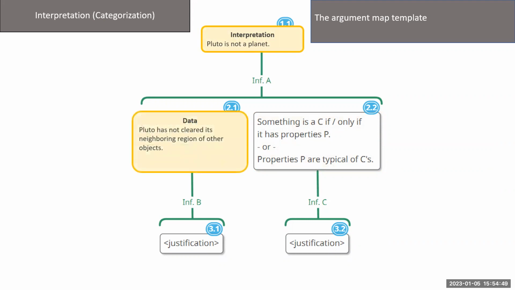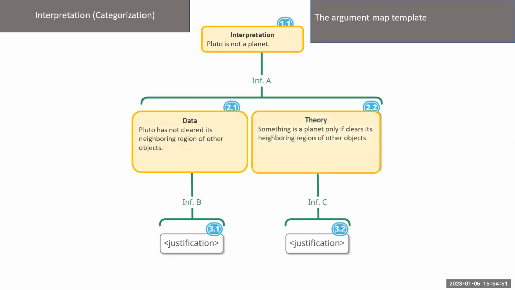Here's another example. The International Astronomical Union has decided that Pluto isn't a planet because Pluto hasn't cleared its neighboring region of other objects, and something is a planet only if it clears its neighboring region of other objects. This is an example where it might be useful to flesh out the map by providing evidence for Pluto's failure to clear the region, which would go beneath 2.1, and justification for taking clearing the region as a necessary condition for being a planet, which would go beneath 2.2.